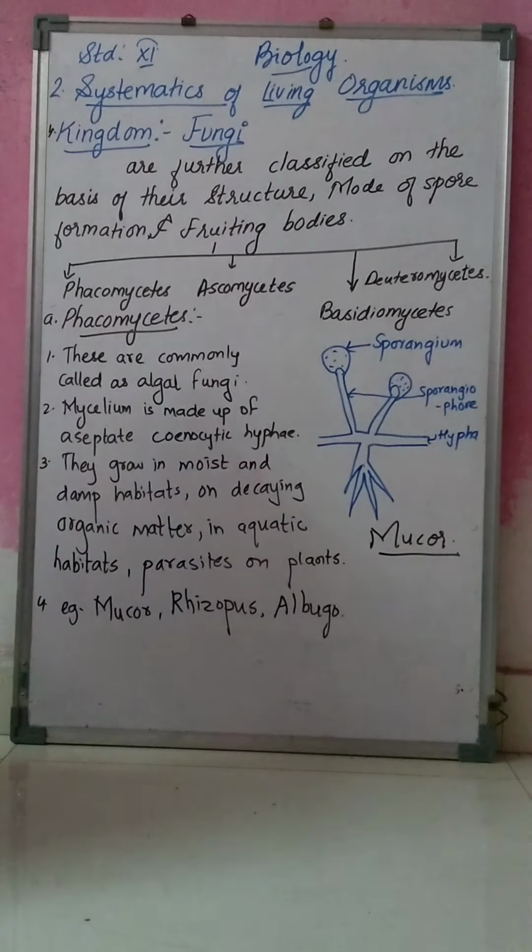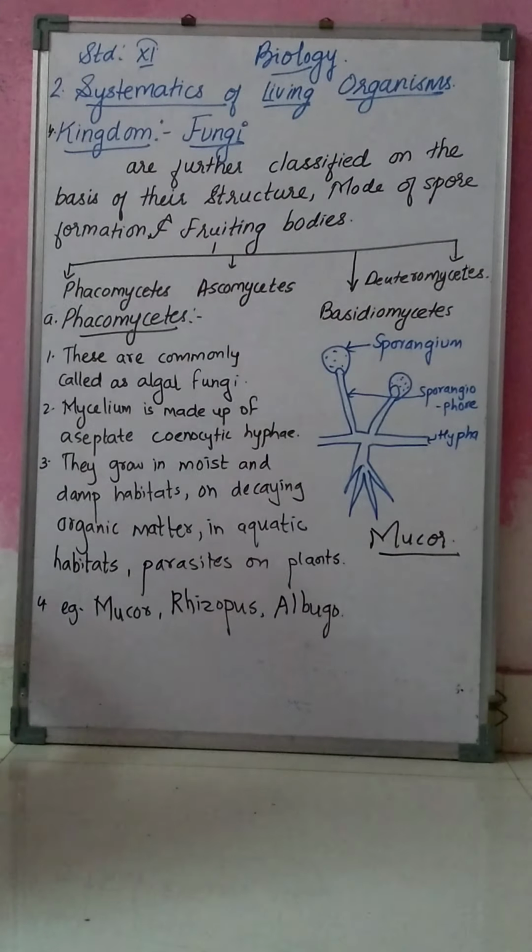Now today we are going to study the classification of kingdom Fungi. We are going to see how the kingdom is classified further.